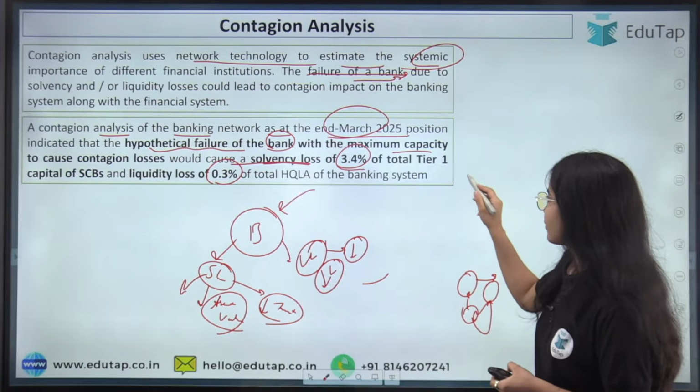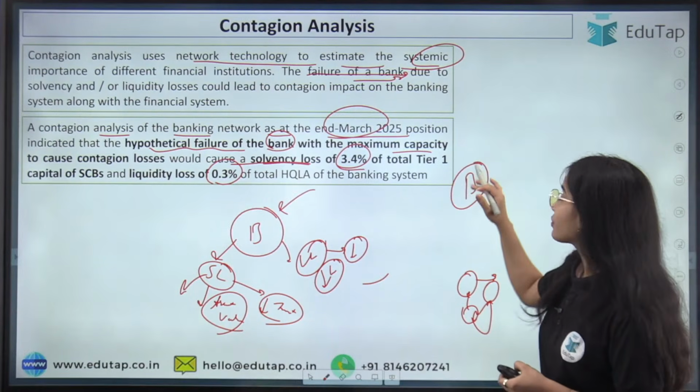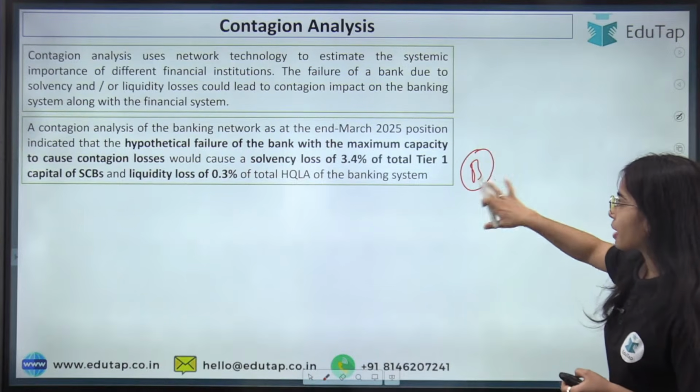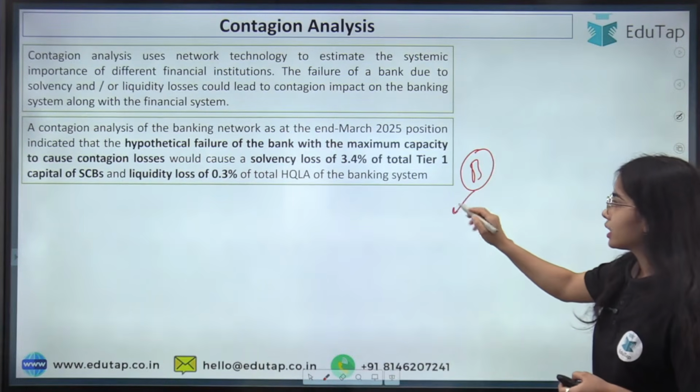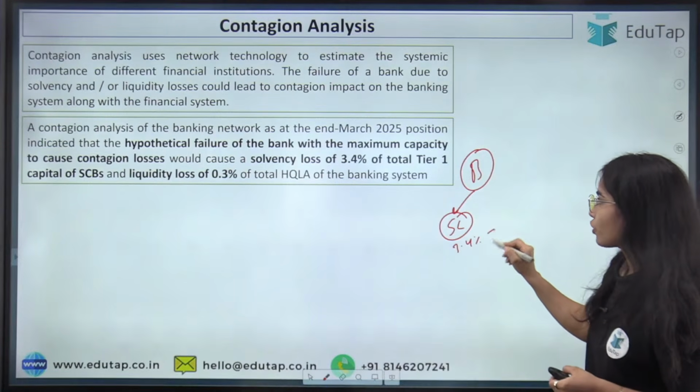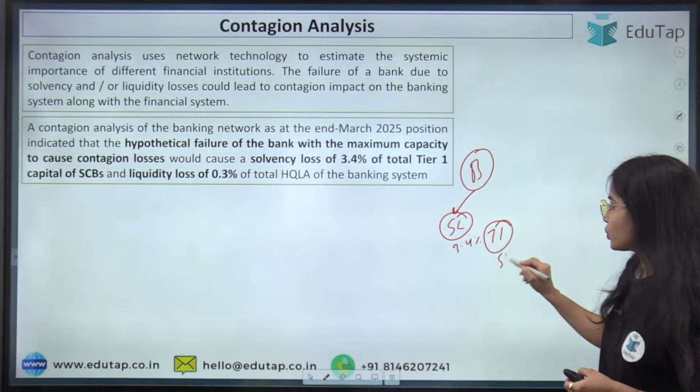So see, if this bank is failing that has the maximum capacity to cause contagion loss, it will create the solvency loss of 3.4% of the tier 1 capital for the scheduled commercial banks.